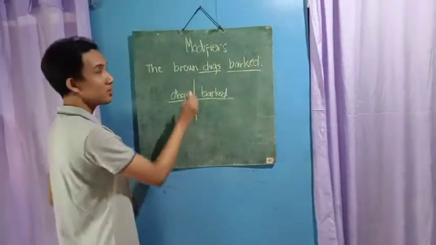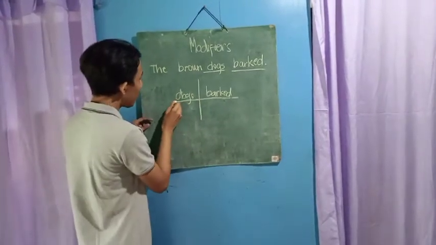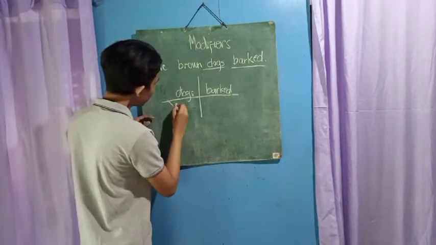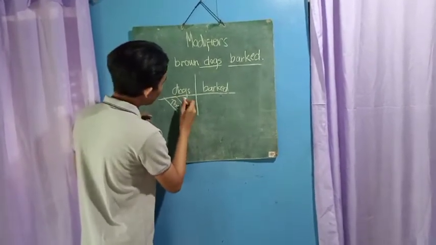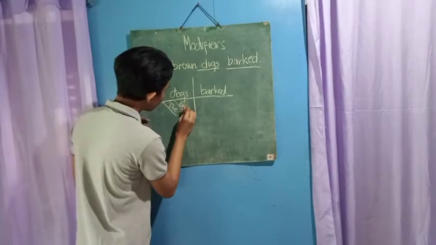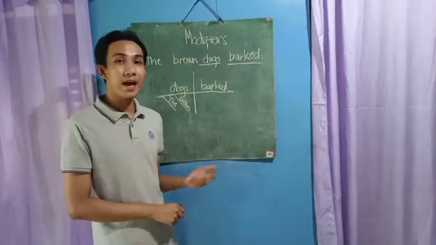We have the adjective brown and the determiner the. We put the determiner the below dogs, and the adjective brown, which modifies dogs. So this is how we diagram an adjective.